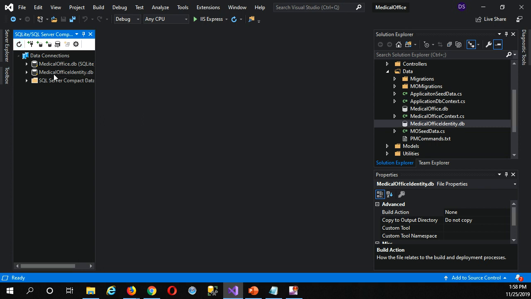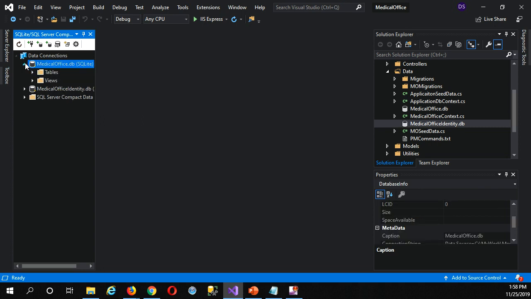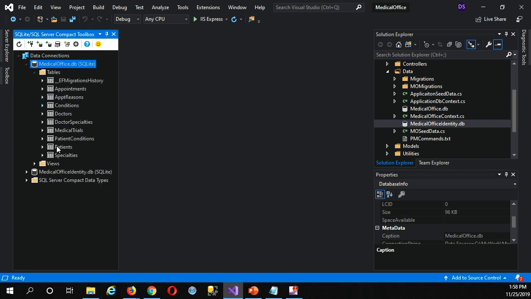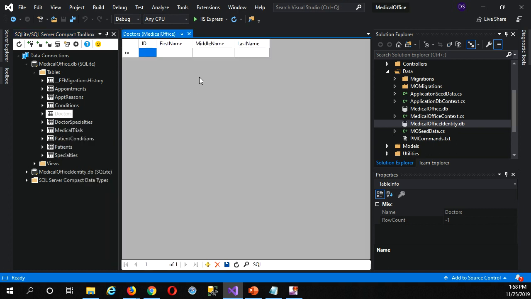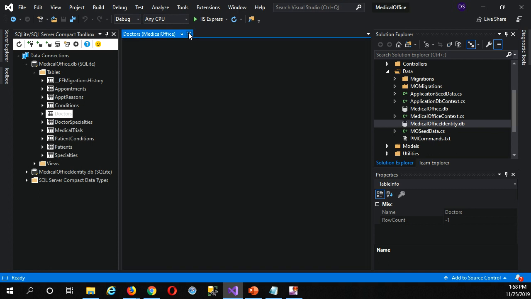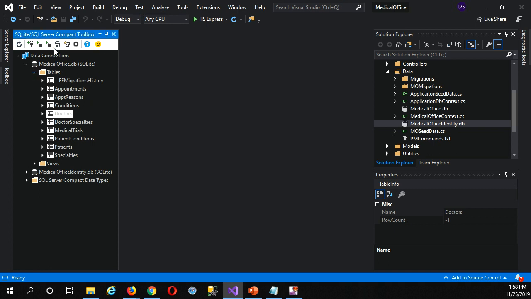See, I even found them, right? So there's my medical office. I can expand this, right? See all the tables, et cetera, and so I can work in here very much the same way as I'm familiar with. Edit top 200 rows. I can see the doctors. I haven't run it yet, so it hasn't seeded the data, right? Okay, we'll do that in a second then.